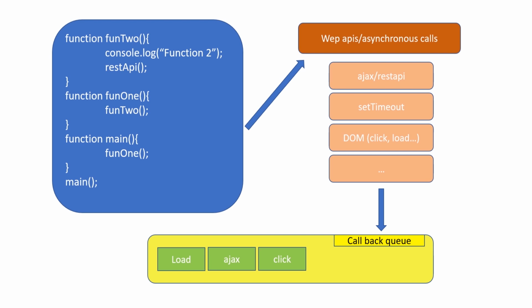And then the event loop comes into the picture. The event loop will keep looking at the main call stack. If the main call stack is free, then the event loop will check the callback queue and pick one up on priority or first come first served, whatever is defined by the JavaScript engine. It will take it and push that piece of code to be run by the main engine. After that, the REST API call will be executed.